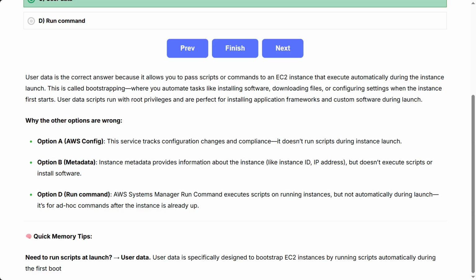Quick memory tips. Need to run scripts at launch? User data. User data is specifically designed to bootstrap EC2 instances by running scripts automatically during the first boot.